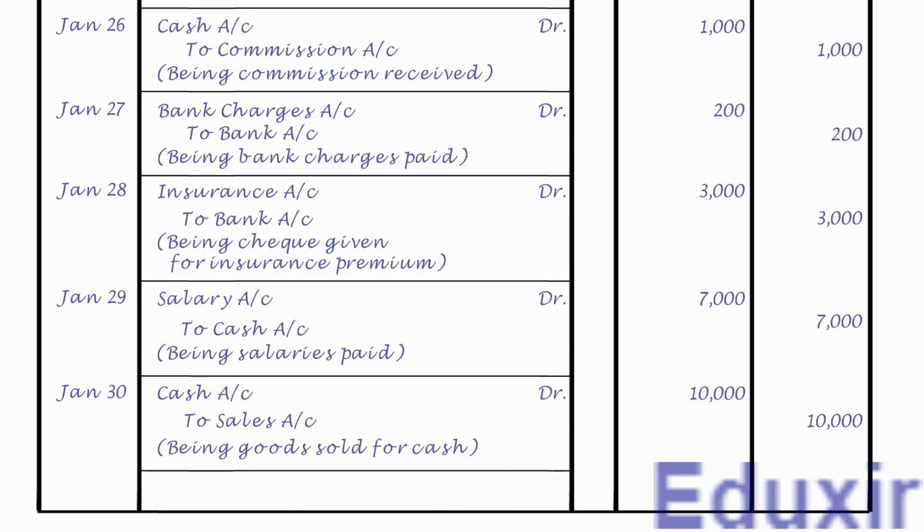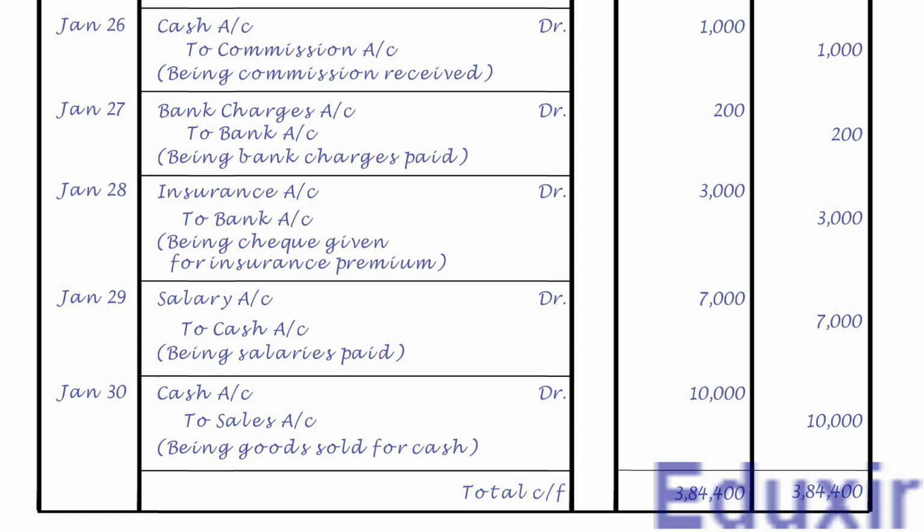Let us now draw a line to mark the completion of journalizing of this transaction. That completes the journalizing of this transaction. In fact, all the transactions. The total of all the accounts in the debit amounts column is 3,84,400 rupees. Similarly, the total of all the accounts in the credit amounts column is 3,84,400 rupees. With that, we have completed the journalizing of these transactions.